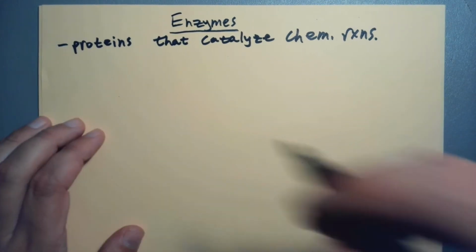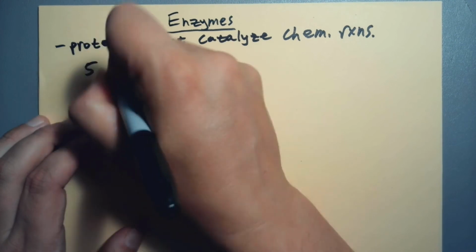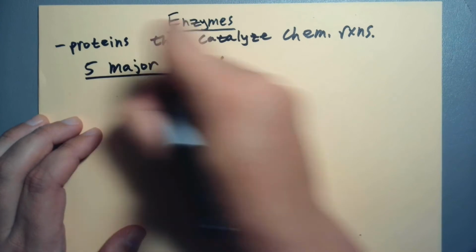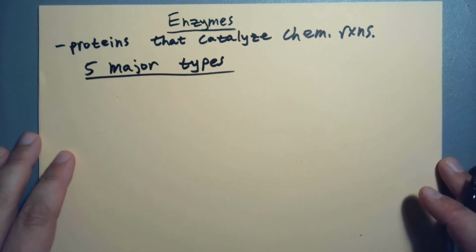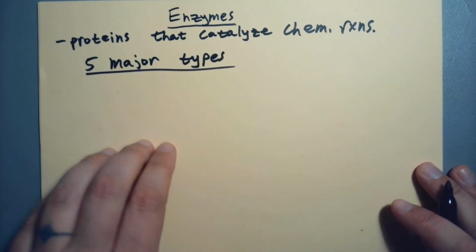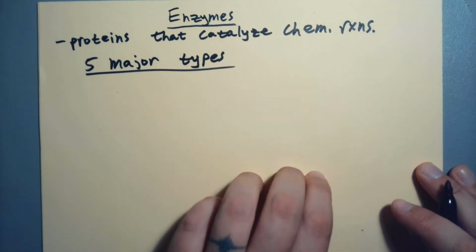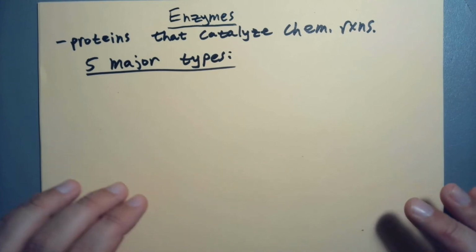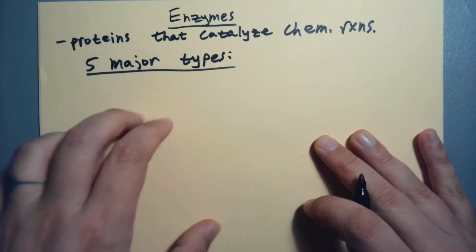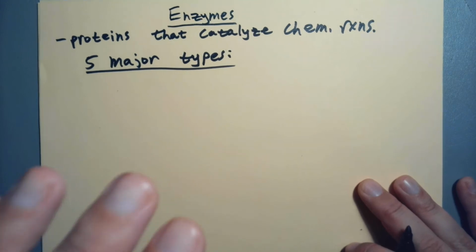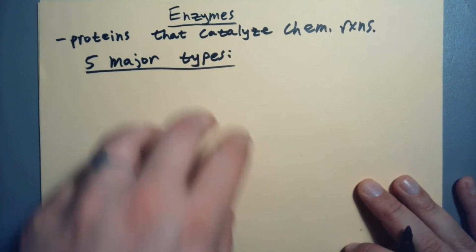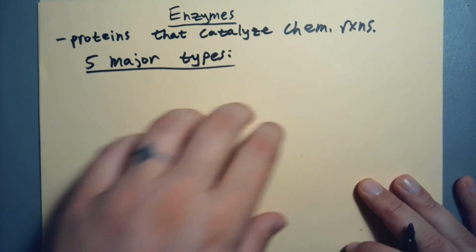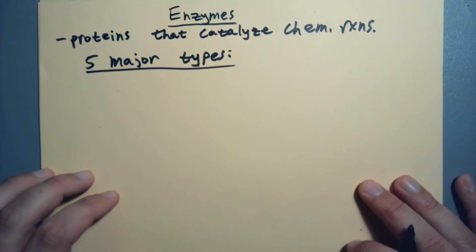So there are 5 major types we're going to talk about in this class. I'm going to list them out and give examples of the types of reactions. Generally, a different type of enzyme is going to catalyze a different type of reaction. We've talked about a number of different reaction types in this class already, and there are going to be a few new ones I introduce, and one that we're going to talk about a lot more in the next section. So I'm going to very briefly talk about it now, and then we'll circle back to this idea in the next section as well.